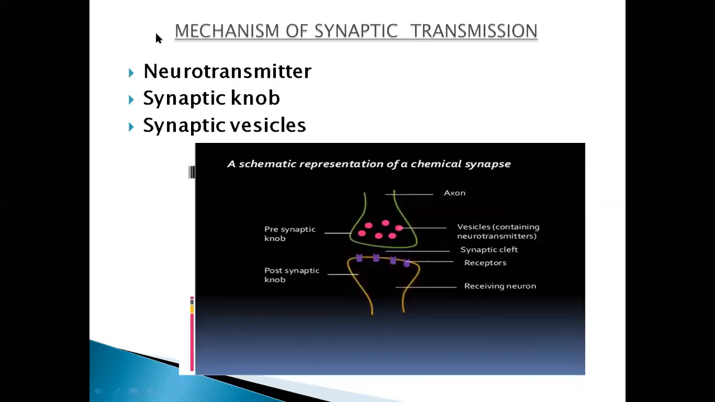So these three terms are clear to you, students. What are the neurotransmitters? What is the synaptic knob and synaptic vesicles?